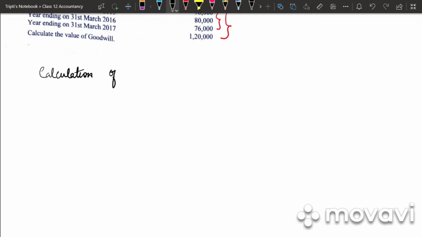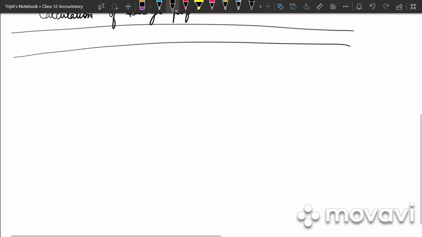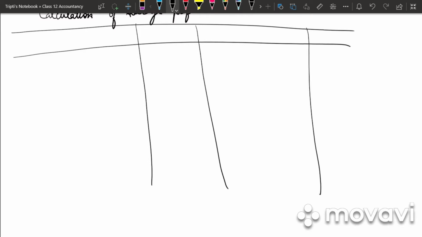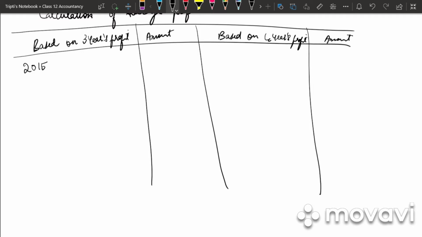Calculation of average profits. Make 4 columns: based on 3 years profit, then we have amount, based on 4 years profit, again we have amount. So 3 years profit: 2015, 2016, 2017.